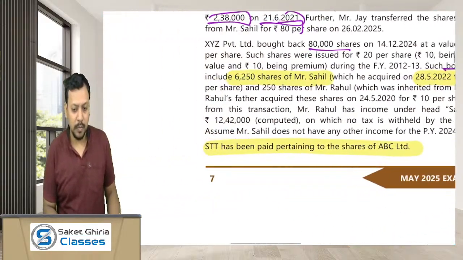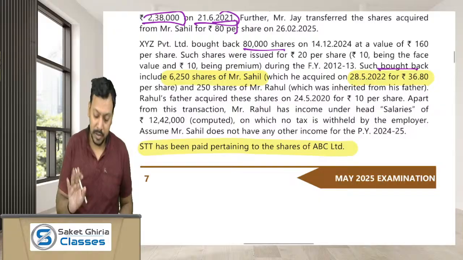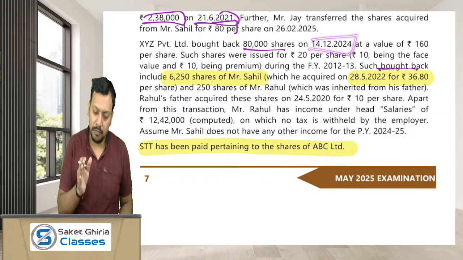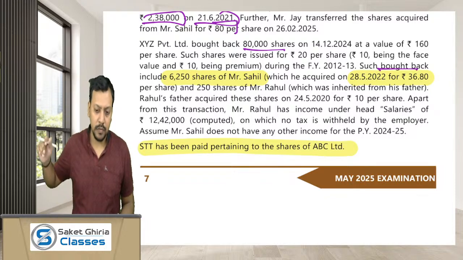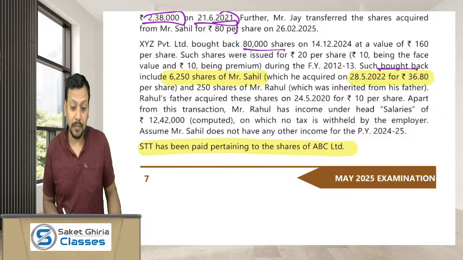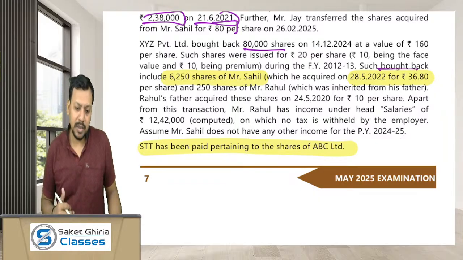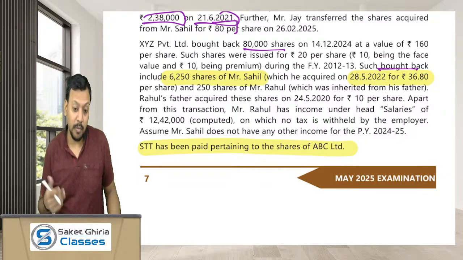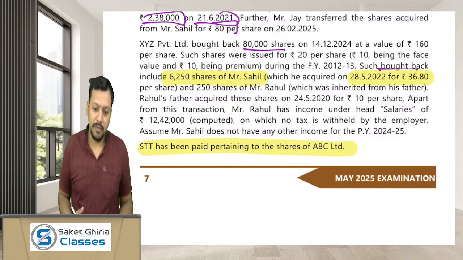This 10 lakh rupees would be taxed as a deemed dividend in the hands of Mr. Sahil, and as the shares have been bought back on or after 1st October 2024, no additional income tax is going to be payable by the company. But sir, as the entire amount which Mr. Sahil has received is treated as a deemed dividend, what about the cost of shares which have been bought back?